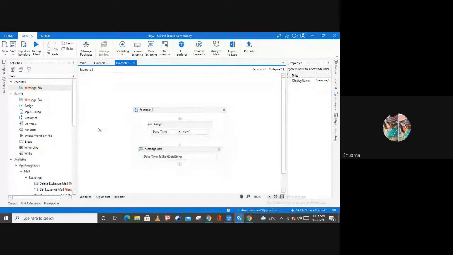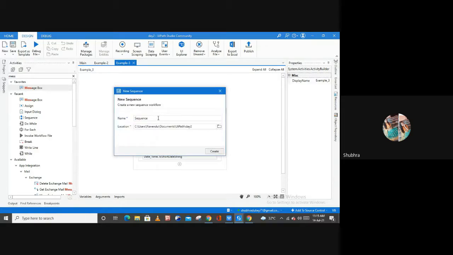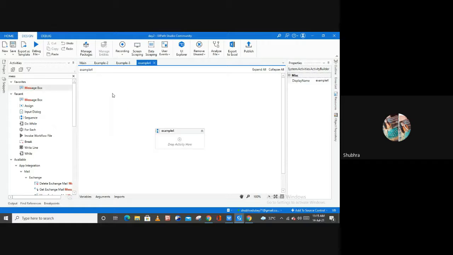Now let me open my Studio again, and here we have to use the array variable. Let me take a new sequence here, and you can rename it as example 4, create it, right?